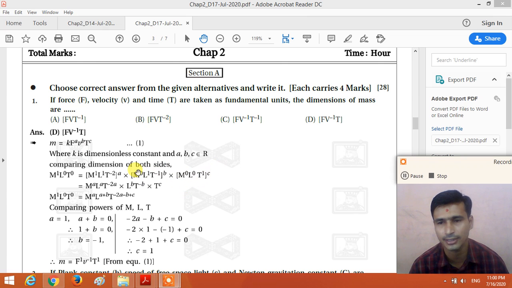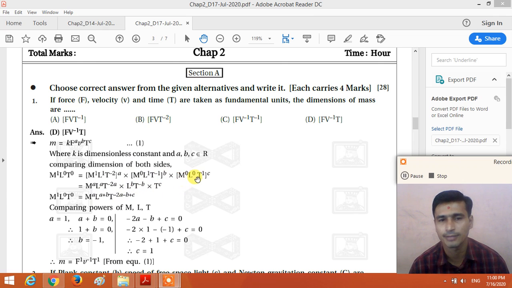Now combine the powers. First multiply the powers a, b and c on the dimensions of M, L and T. So here we get M raised to a, L raised to a, T raised to minus 2a. Multiply M raised to 0, L raised to b and T raised to minus b.